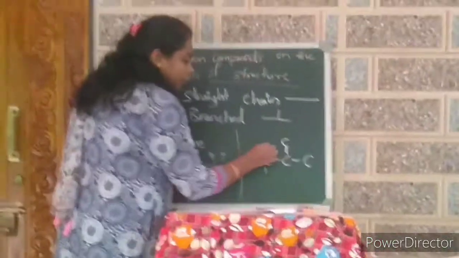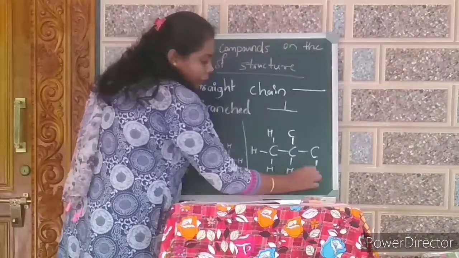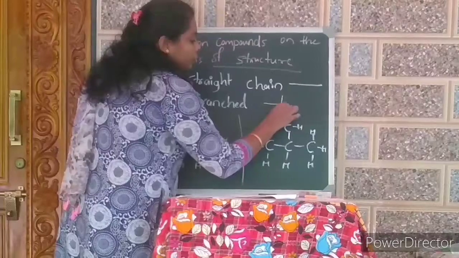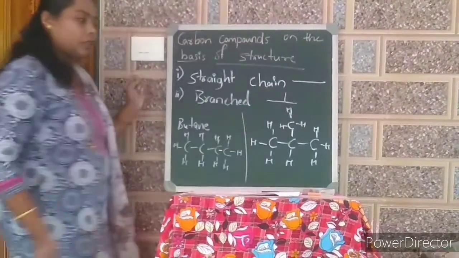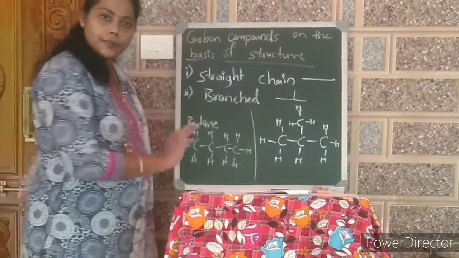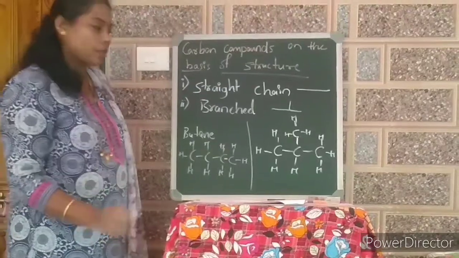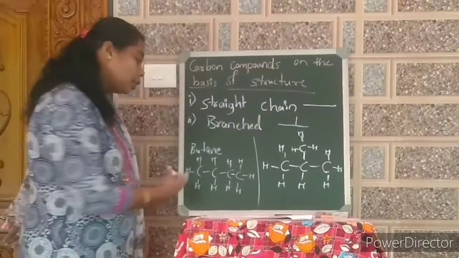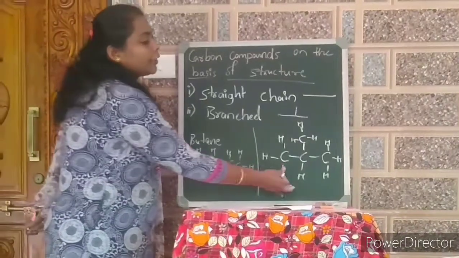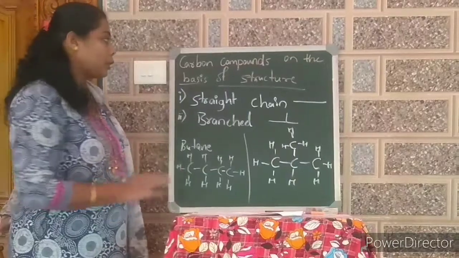Others again fulfilled with hydrogen. Remaining I'm going to fulfill with hydrogen. Okay. Here also 4 carbon atoms are there. Remaining is fulfilled by hydrogen. Both are butane only. There is no change. Changes we can see only in branching or the structure. One is straight, another one is branch. This is the difference in how we are going to study about the compounds.